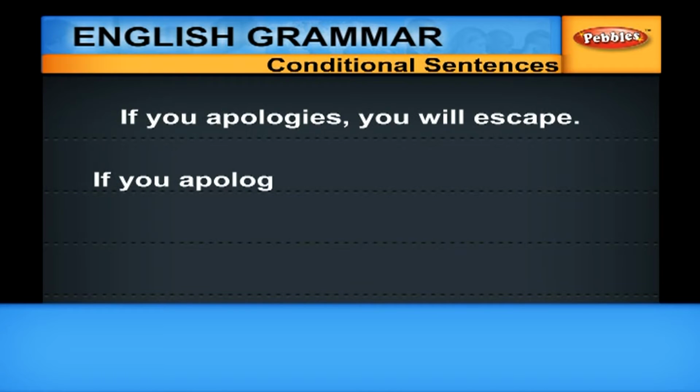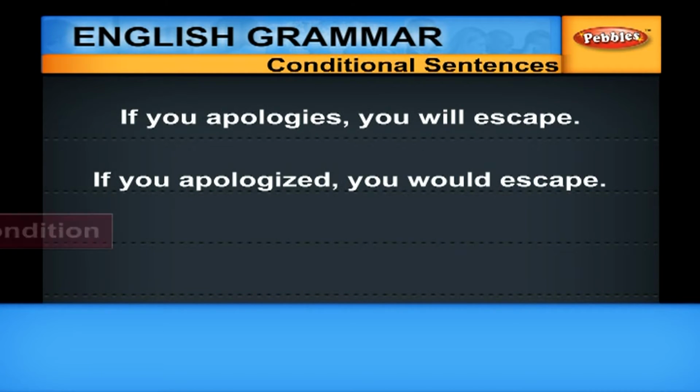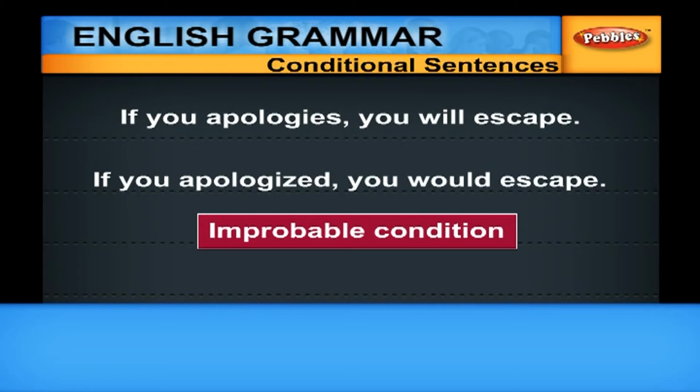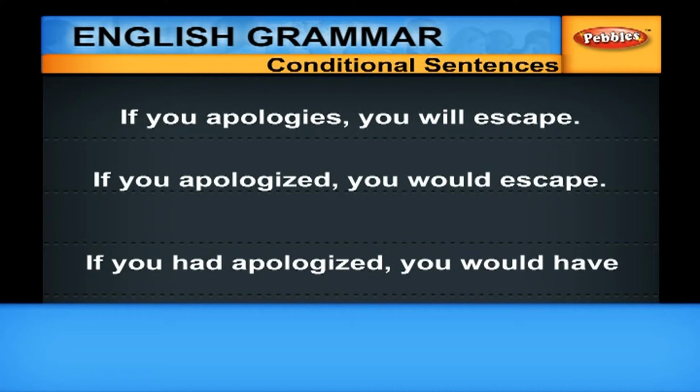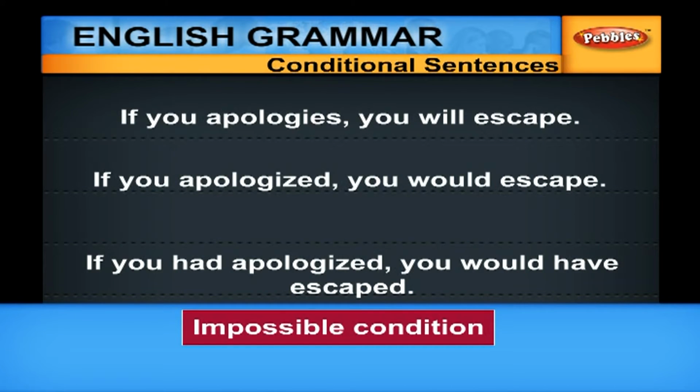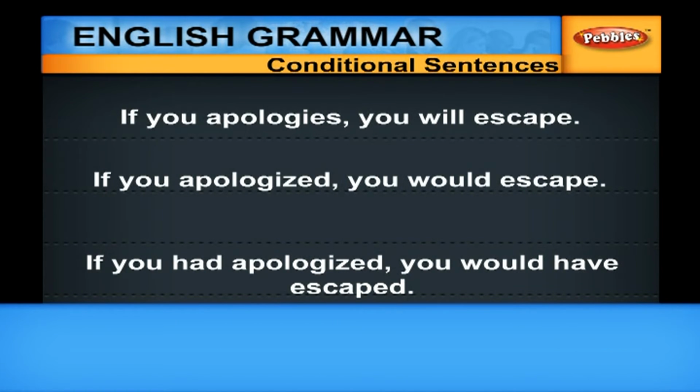If you apologized, you would escape. Here it is an improbable condition. Here the speaker does not think that the person would apologize, so the chances of his escaping are less. If you had apologized, you would have escaped. This is impossible condition. Unfortunately, he had not apologized, and so he had not escaped.